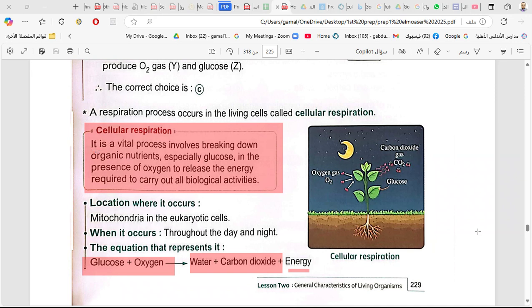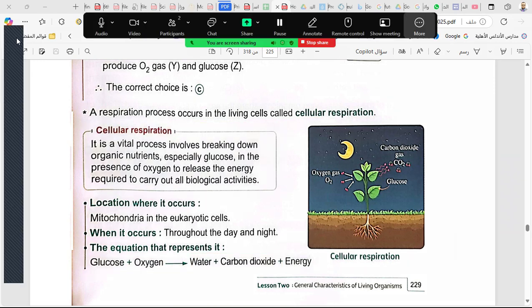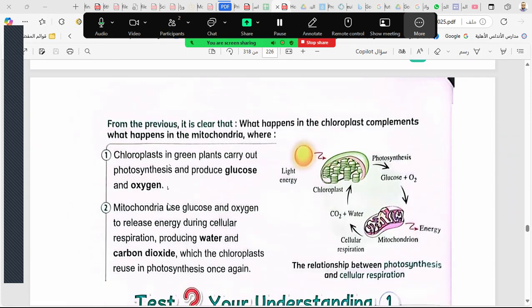It's a process that involves breaking down organic nutrients, especially glucose, in the presence of oxygen to release the energy required to carry out all biological activities. Okay, so every body cell in our body does cellular respiration. Where exactly? Inside the mitochondria.